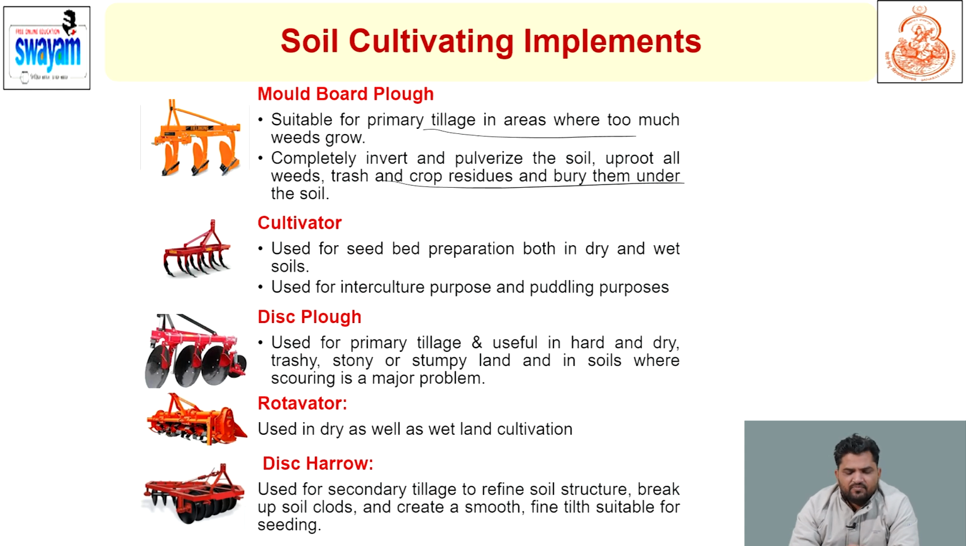Disc plow is primary tillage, useful in hard, trashy and grassy land. A rotavator is used in dry as well as wetland conditions. This is a very advanced implement for field preparation. In a single operation, it performs the primary tillage as well as the secondary tillage operation. Next we have the disc harrow, used for secondary tillage to prepare a fine seed bed, fine tilth suitable for seeding.